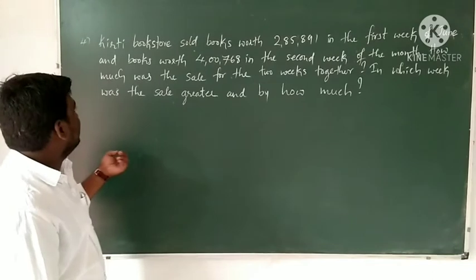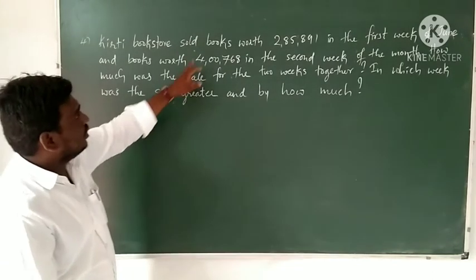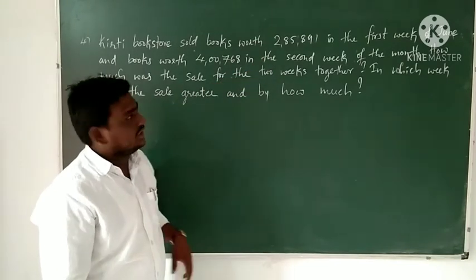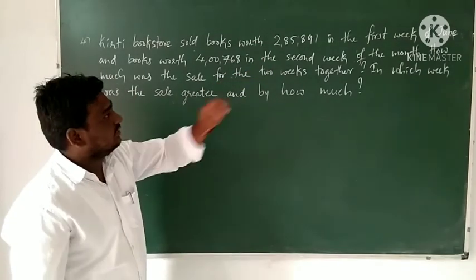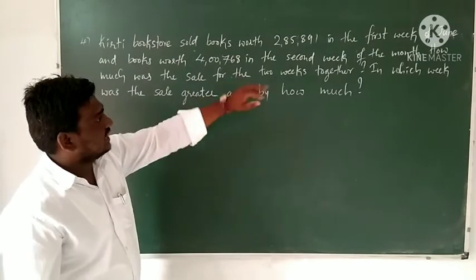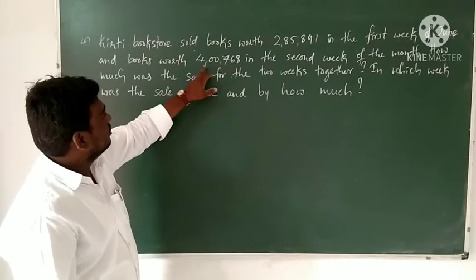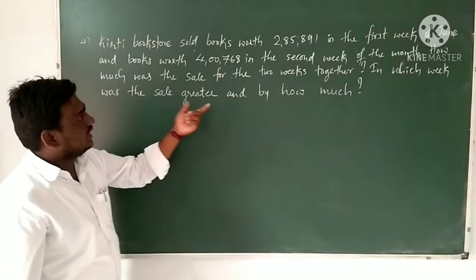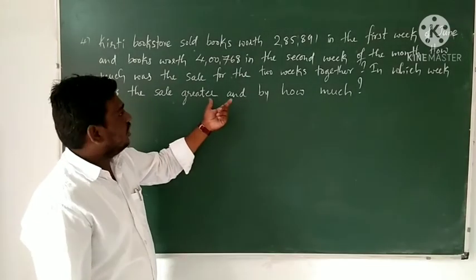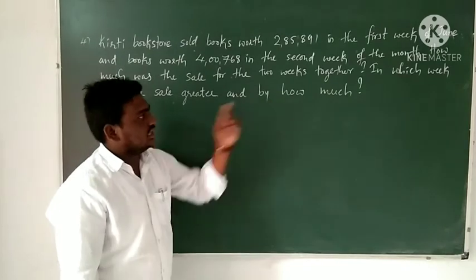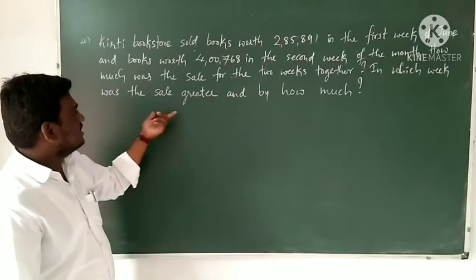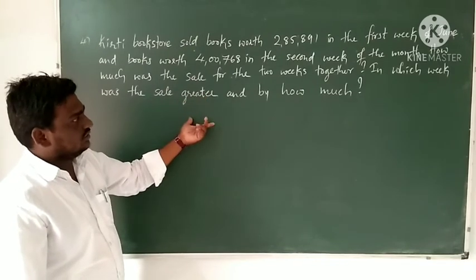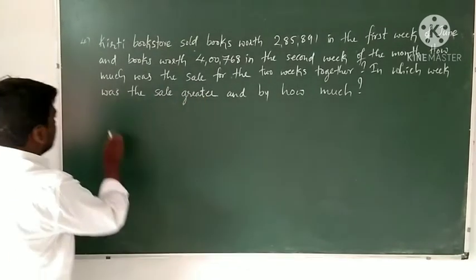Okay, here they are given the books sold in the first week of June is 2,85,891, and similarly in the second week of the month is 4,768. Then they are asking here together books is how much. And also they are asking in which week the sale is greater, in the first week or second week, and how much. Okay, here is the solution for this question.